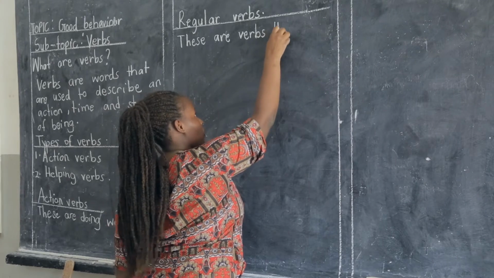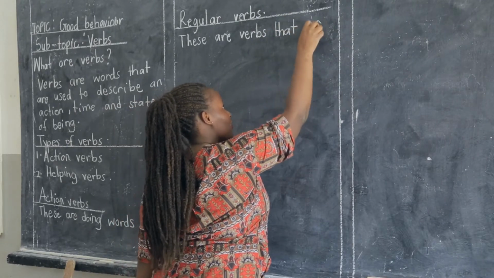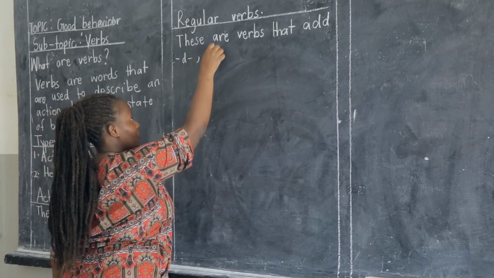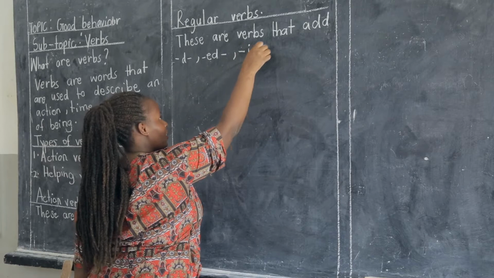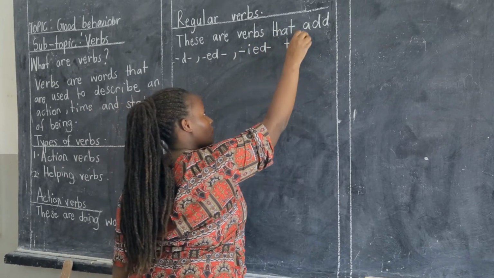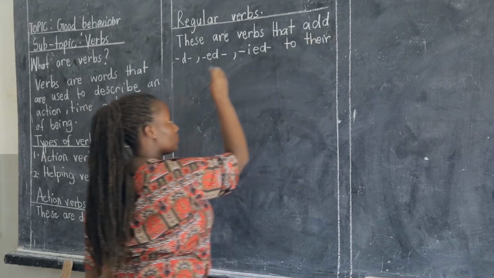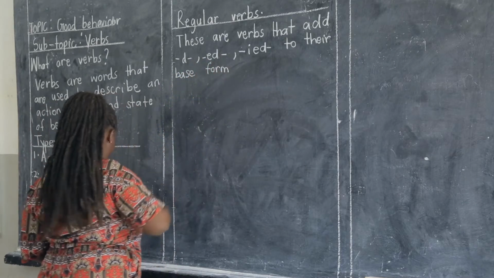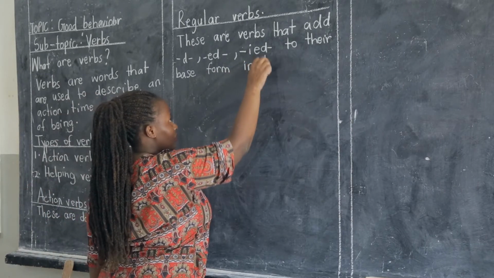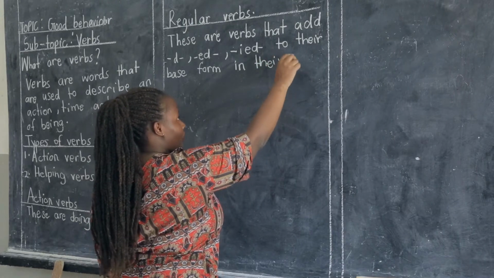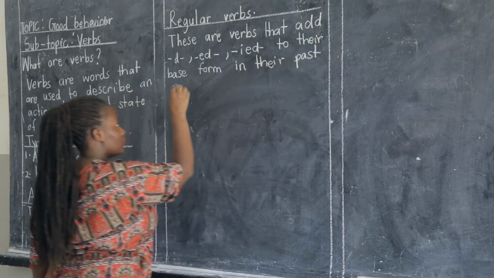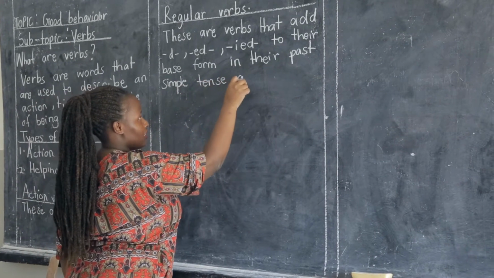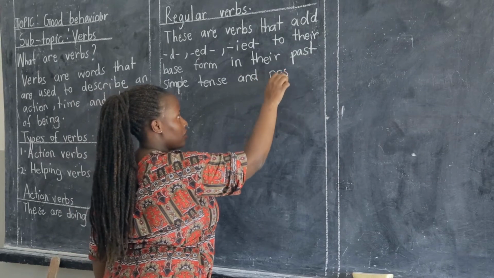We are saying that regular verbs are verbs that add D or ed or ied to their base form in their past simple tense and past participle.